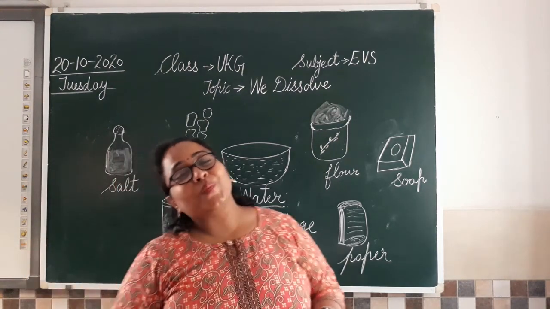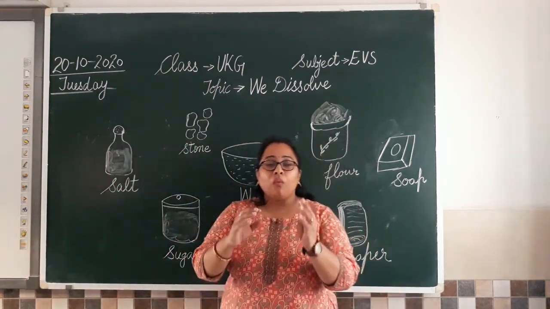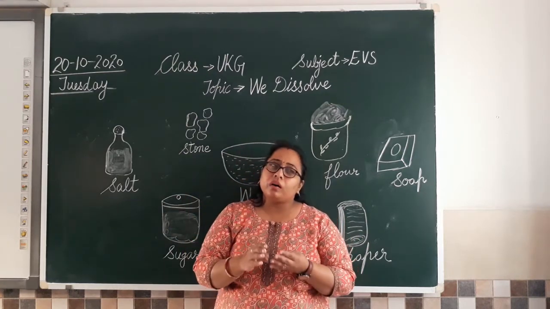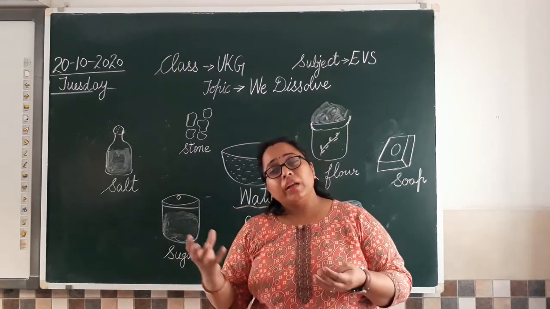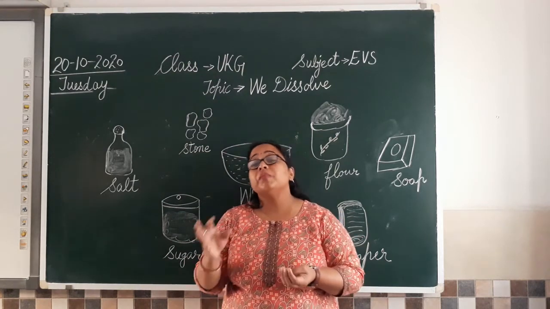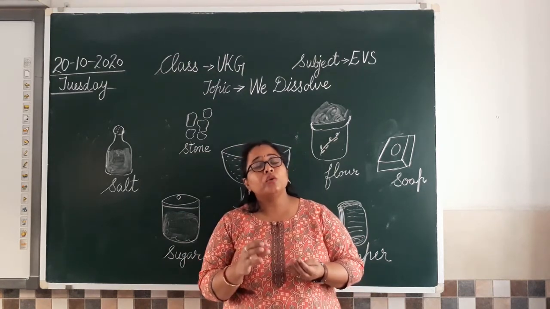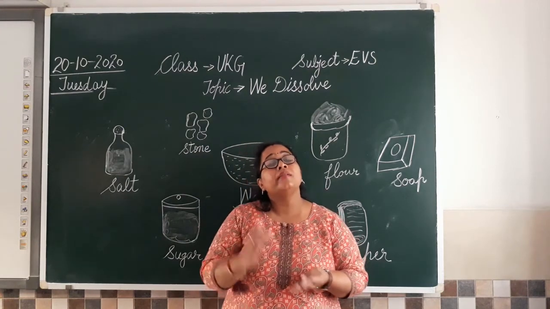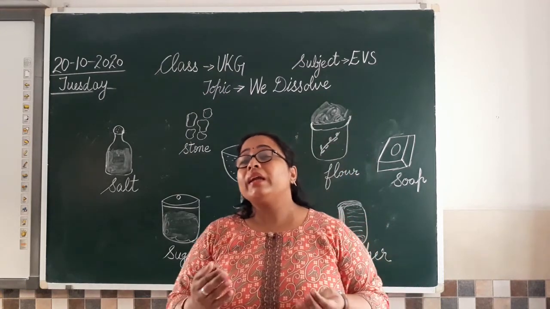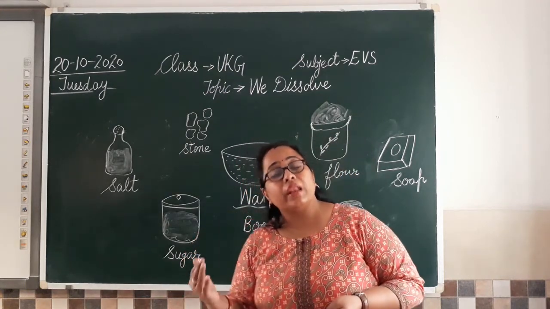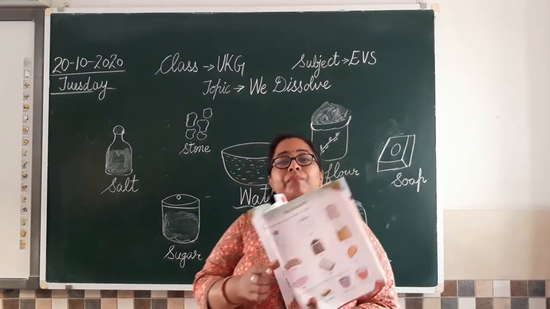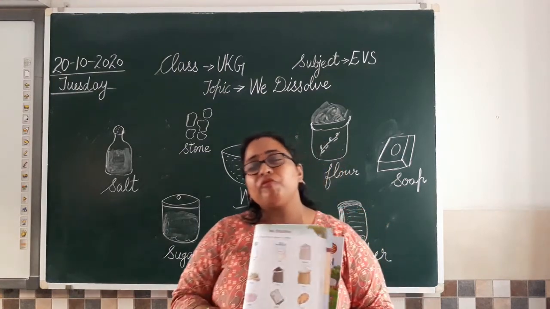So class, I hope you have enjoyed doing this work. What you can do, take these things and you can take some other things and try to mix them in water. Take different bowls of water, keep one thing first in a bowl and then try to mix them. And after doing this, you'll enjoy this activity also and you'll understand also how things get dissolved in water. What all things can get dissolved in water, what all things cannot get dissolved in water. Not only the things which are given in your book, see the examples given in your book are very few.